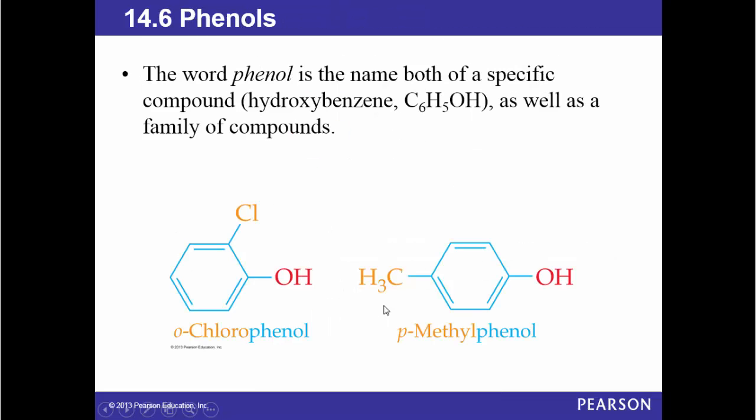The word phenol is the name both of a specific compound, hydroxybenzene, as well as a family of compounds. Here, these are two examples. The parent compound here is phenol, and this chloro is in the ortho position, so it is orthochlorophenol, whereas CH3 here is in a para position, so it is paramethylphenol.